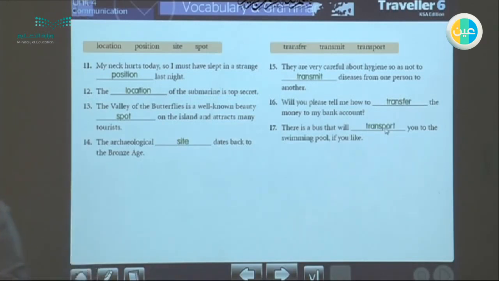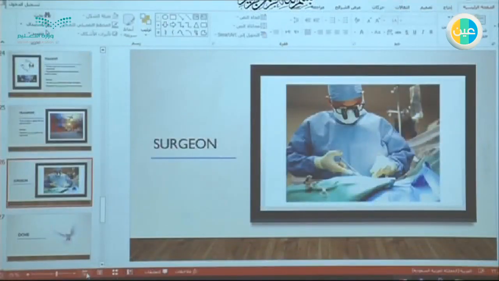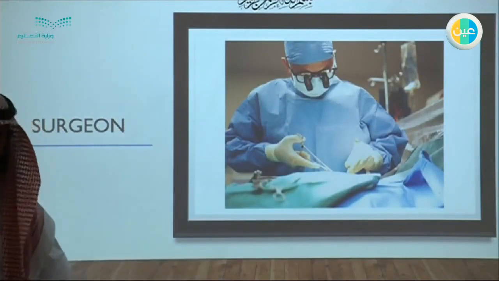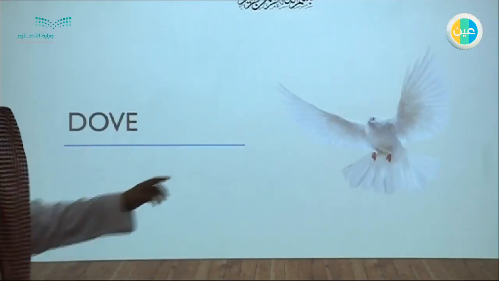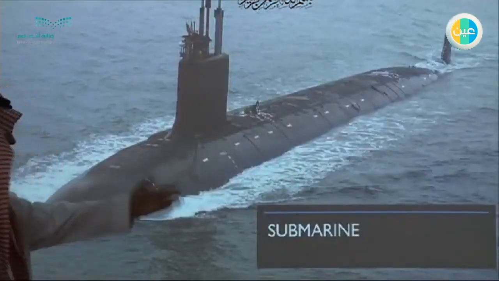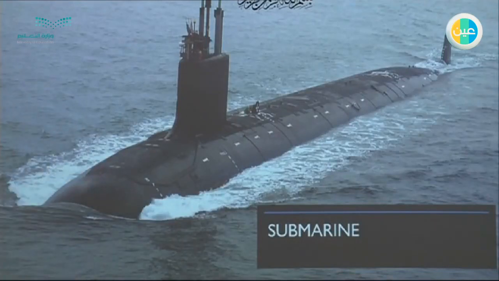Excellent. So what about the words that weren't mentioned here? We mentioned the word surgeon. Surgeon is the doctor, the person who does operations. A dove is a kind of bird, a pigeon, a symbol of peace. A submarine is a vehicle, a type of boat, a type of ship that goes underwater.